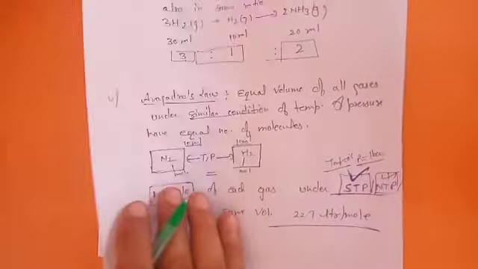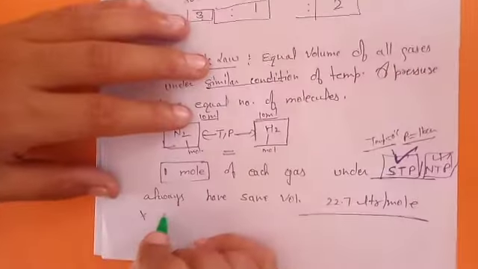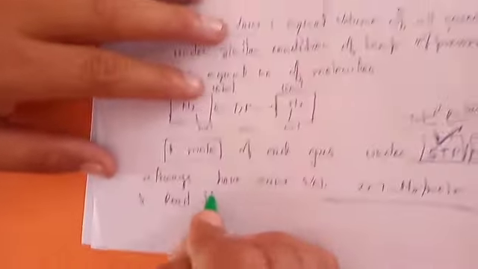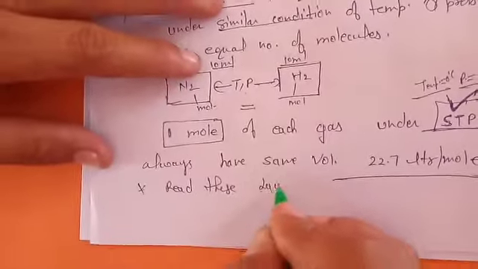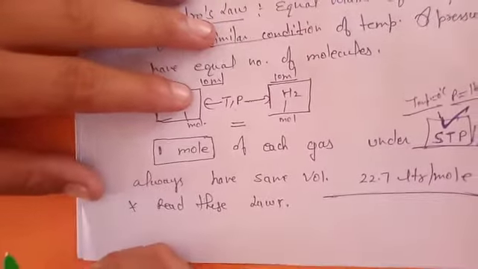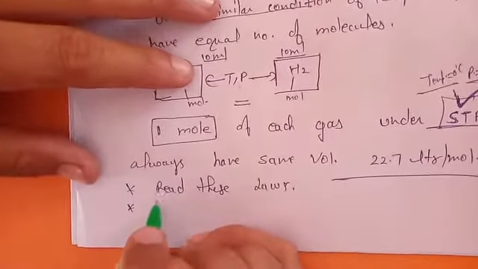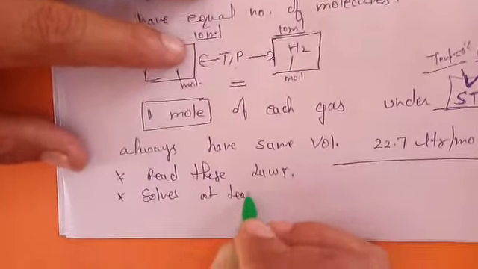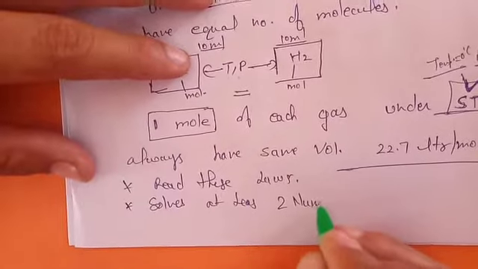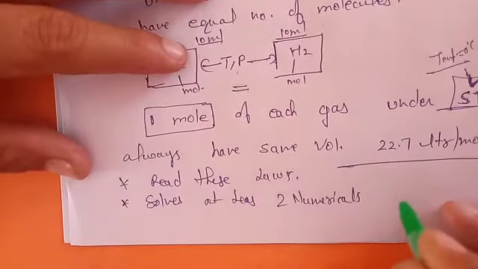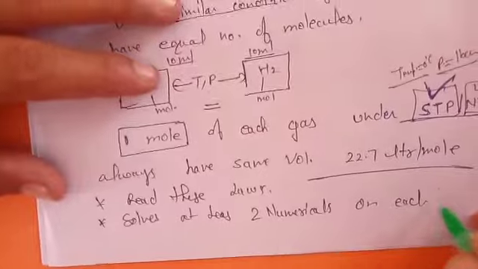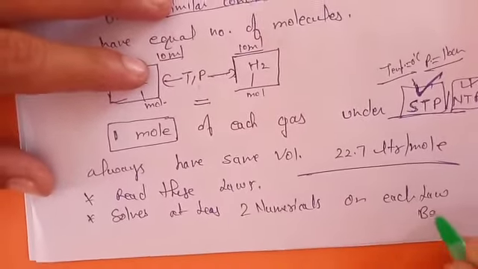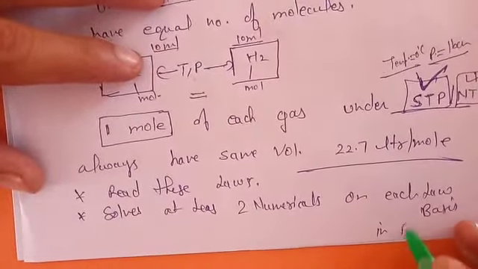So you will solve today. Your homework will be to read these laws, and next, solve at least 2 numericals on each law basis. This is to be done in your rough notebook particularly.